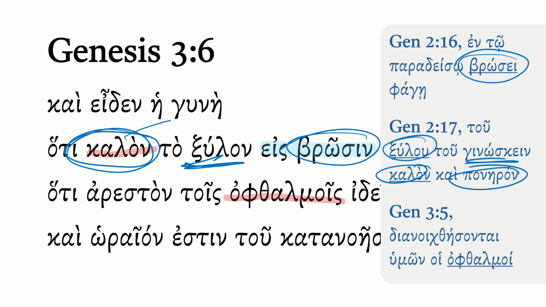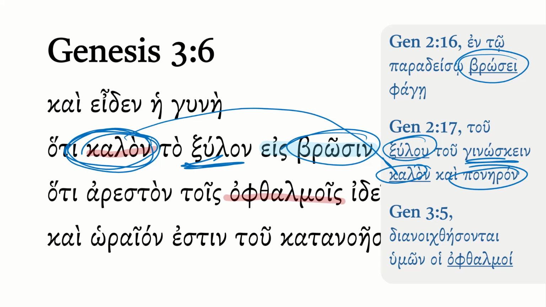It's an interesting little wordplay on that same word for good, whereby her mind is not open to seeing good and evil. And it's the same word, though, in Greek to show that it's actually good to her eyes as sort of pleasing and good to eat. She's not able to judge moral good and evil, but she's able to see that the fruit of this tree is nevertheless good because it was made by God.